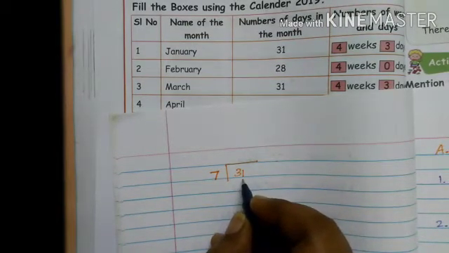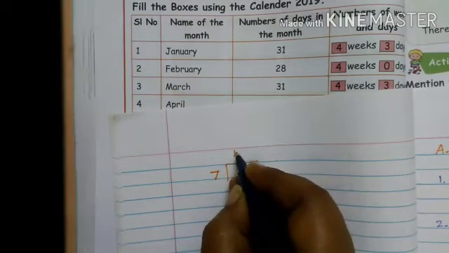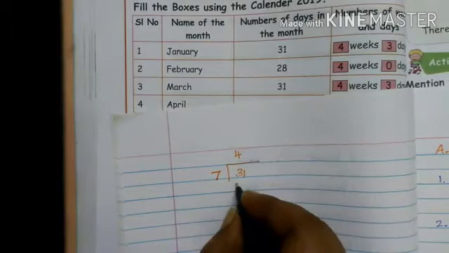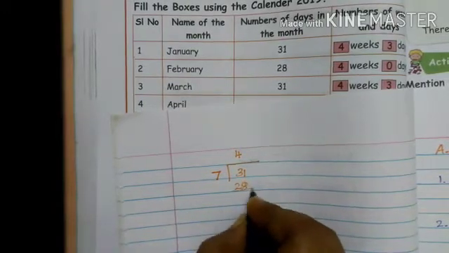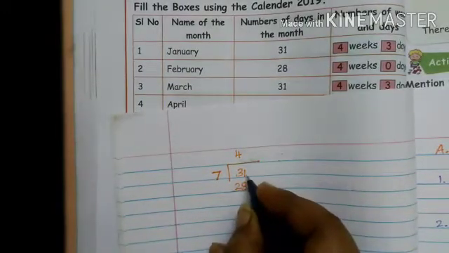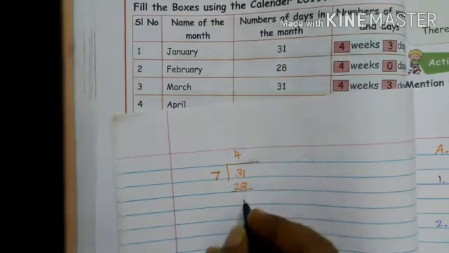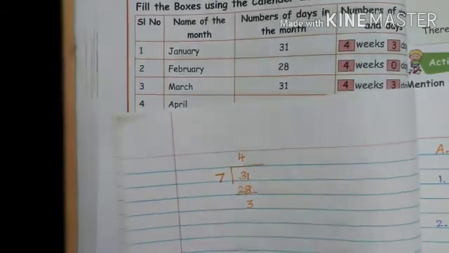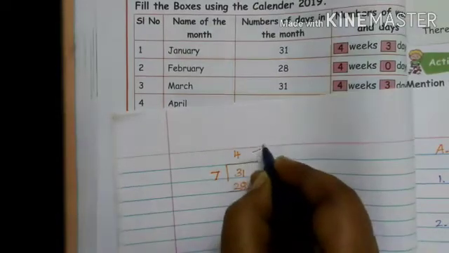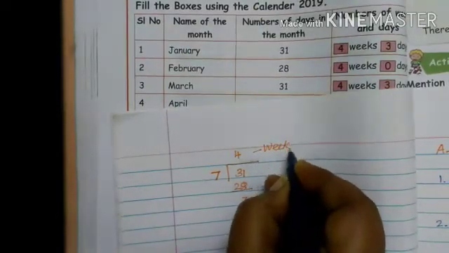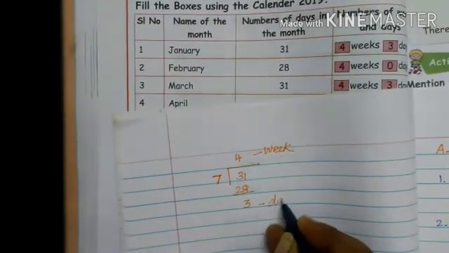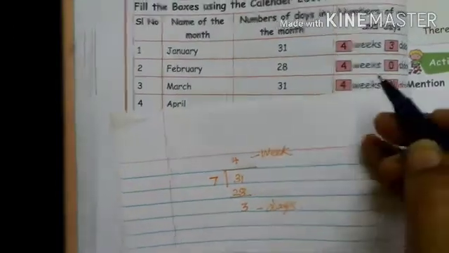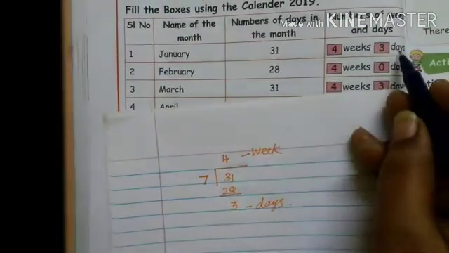But here only 31 is given, so you should write 4, 7 fours are 28. Then you do the subtraction: 31 minus 28, 3 days. So this is for weeks, this is for days. So January month is divided into 4 weeks, 3 days.